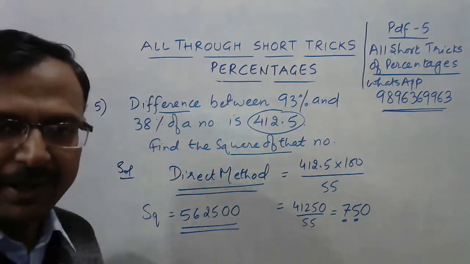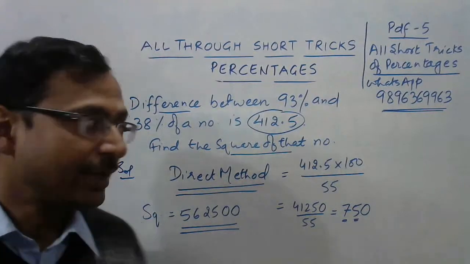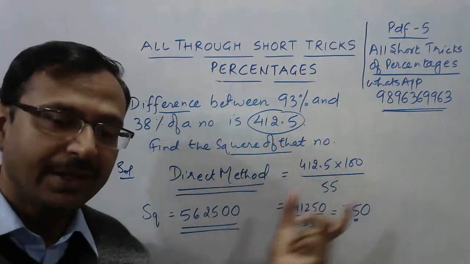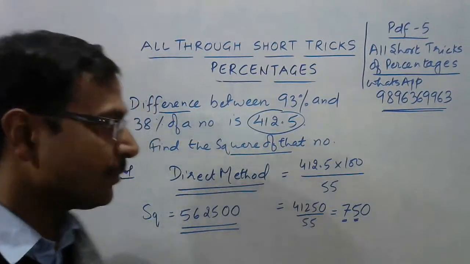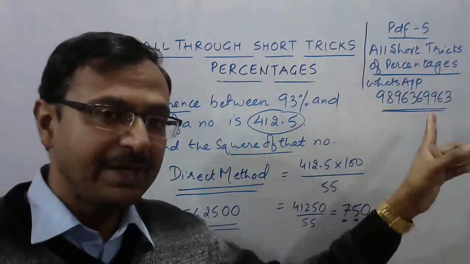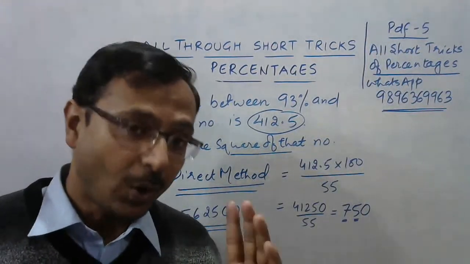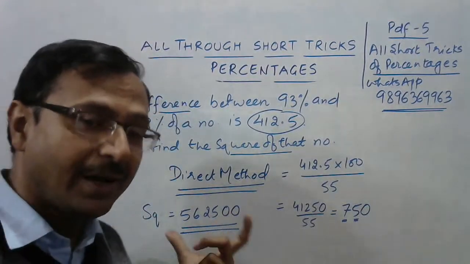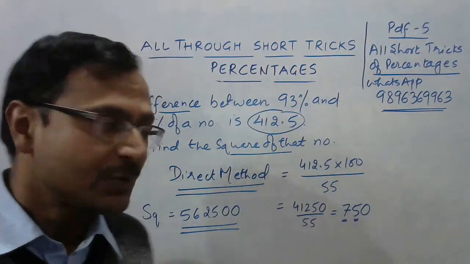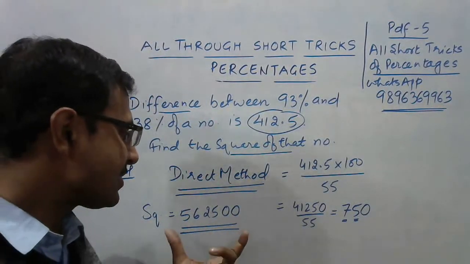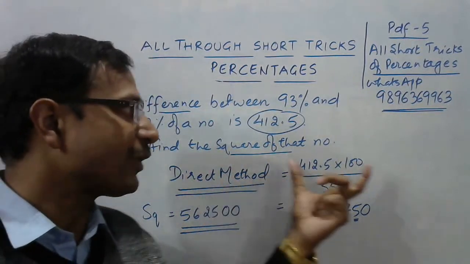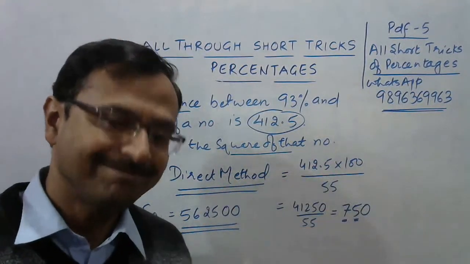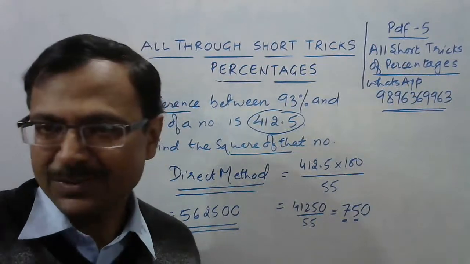Now see what I have done here. I have found out the number using a direct trick, and then found out the square also using a Vedic maths trick. Now this is what matters. When you have all the PDFs in your kitty, then all these short tricks are very, very easy. So I've used a Vedic maths method of finding the square of 750 and a direct method for finding the number. Amazing, right? So this is what is required.